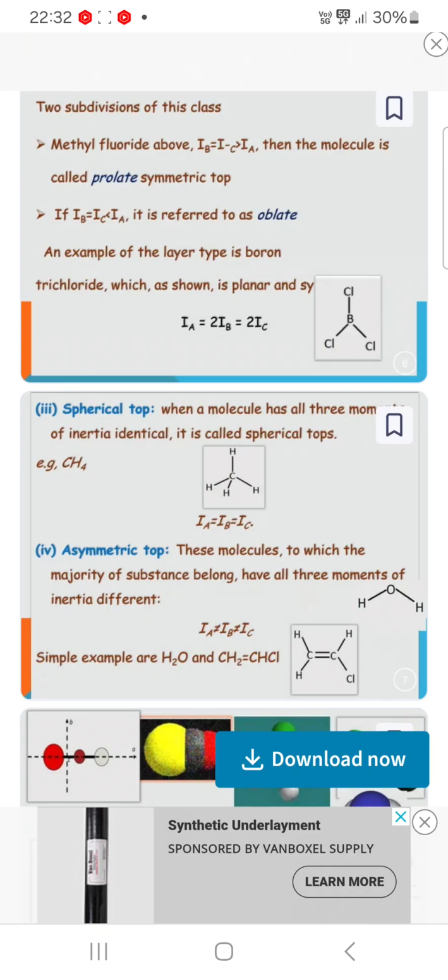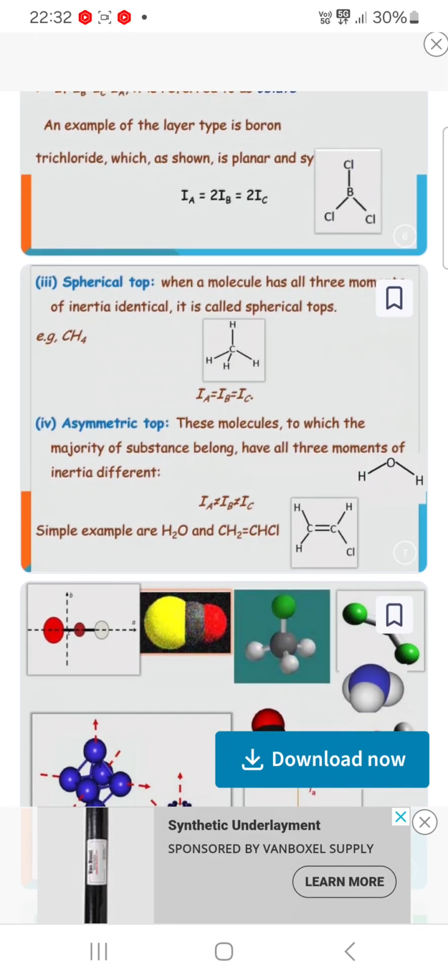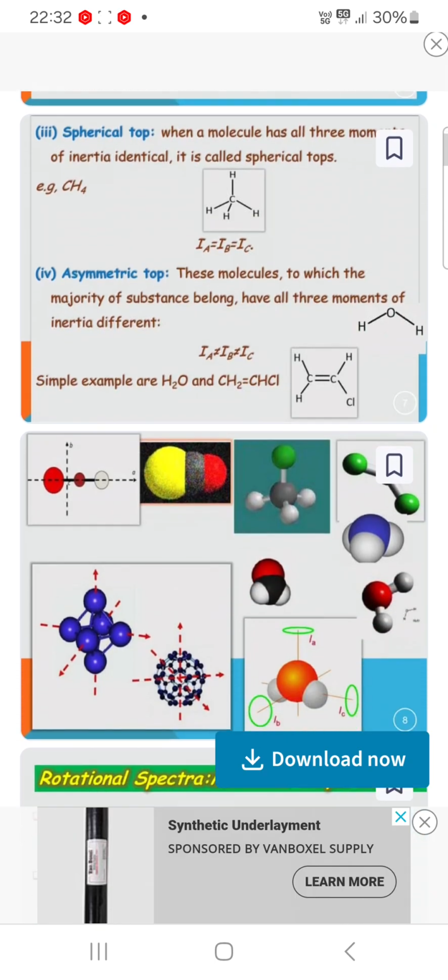Now, a spherical top. When a molecule has all three moments of inertia identical, it is called a spherical top, like methane. IA is equal to IB is equal to IC. Now, an asymmetric top. These are the molecules to which the majority of substances belong, where all three moments of inertia are different. You can see water, and you can see ethylene chloride. So a simple example is water.